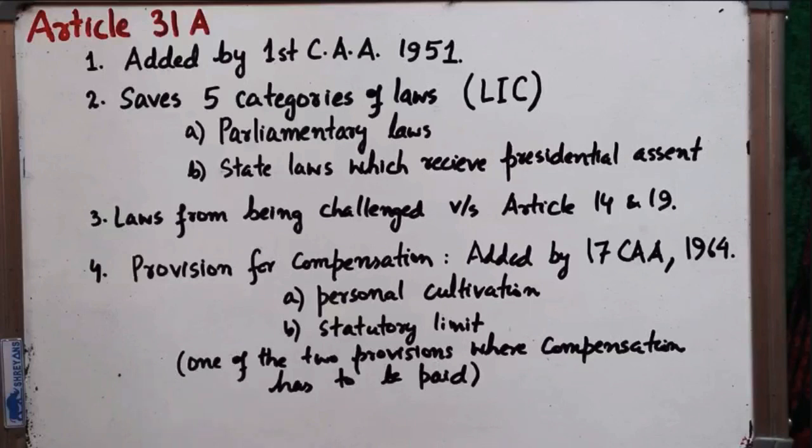So till now we have dealt with the fundamental rights up to Article 30, and I also told you about the right to property which was present in the Constitution of India in Article 31 and which was later on deleted by the 44th Constitutional Amendment Act of 1978.